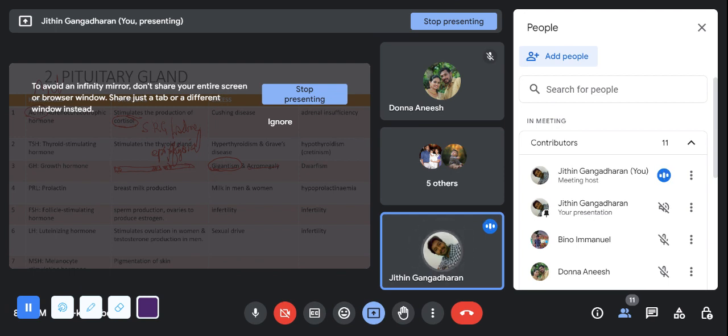Fifth hormone is FSH, follicle stimulating hormone. What is FSH? The follicle stimulating hormone helps in sperm production as well as estrogen production from the ovaries. In both conditions, if there is an increase in FSH or a decrease in FSH, it leads to infertility. Right? It leads to infertility.